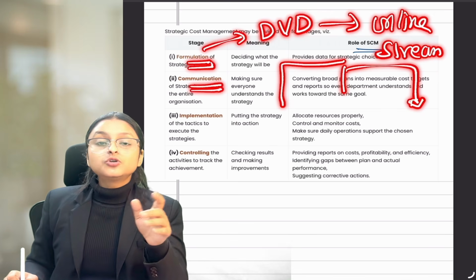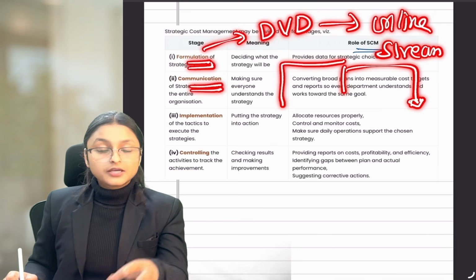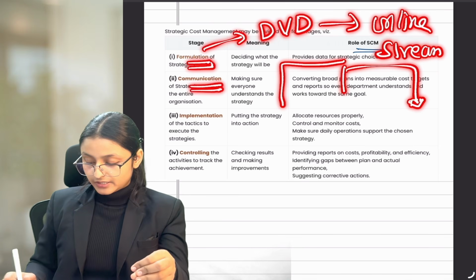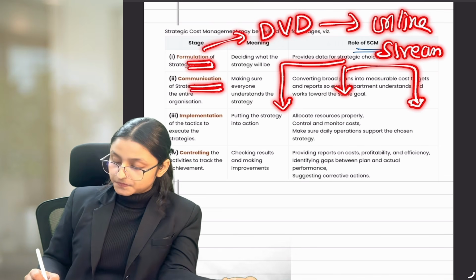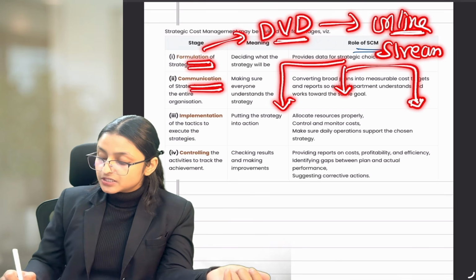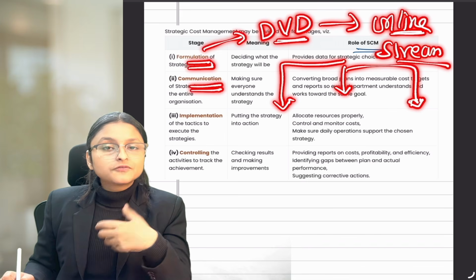For this information to be useful for every department or person in the organization, we need to tell them what specific thing they need to do. Like we are shifting from DVD to online streaming, but every department should have some target for the same.